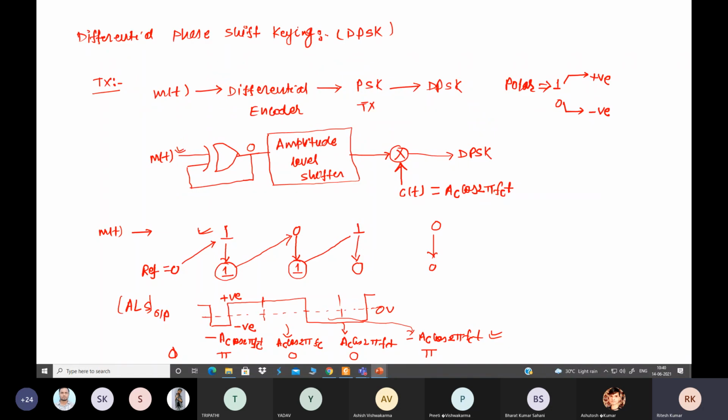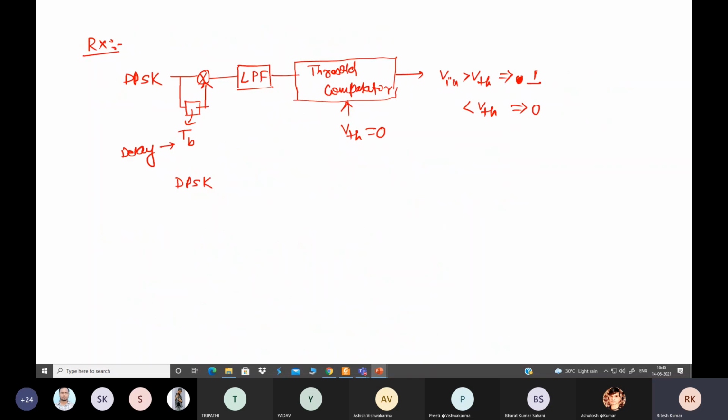So writing one by one, first we have the DPSK signal from the previous case. See here: minus Ac cos 2 pi fct, Ac cos 2 pi fct, again Ac cos 2 pi fct, and then minus Ac cos 2 pi fct. The same we will write here: first minus Ac cos 2 pi fct, then Ac cos 2 pi fct, again the same signal, and then minus Ac cos 2 pi fct. This is the modulated signal.